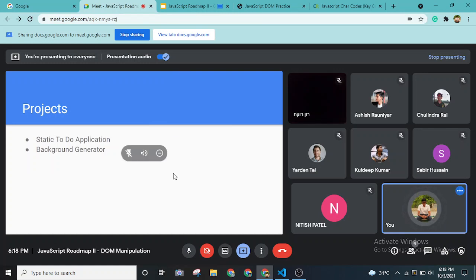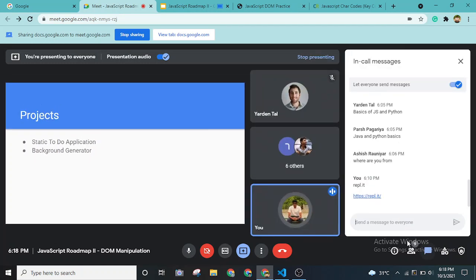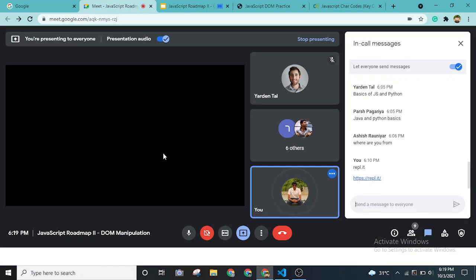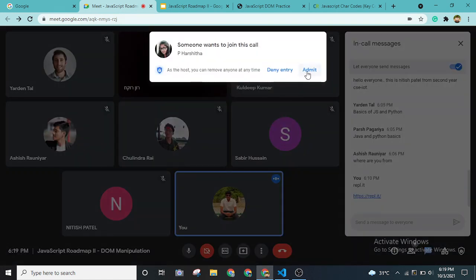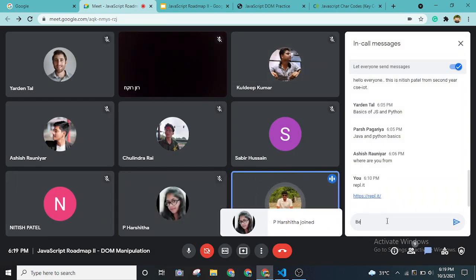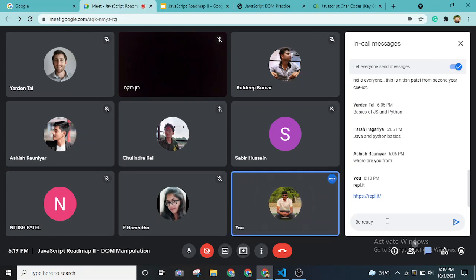Before we move on, those of you who have laptops can either use REPL or any online editor, or you can use VS Code or Sublime Text. Let's have a 5-minute break so that you can keep your development environment ready, and then I'll start the coding session. So be ready with your laptops. I'll give you 5 minutes and then let's start coding.